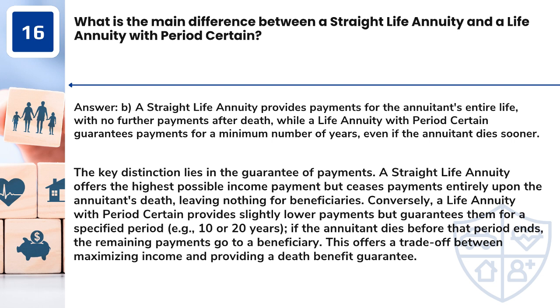A straight life annuity offers the highest possible income payment but ceases payments entirely upon the annuitant's death, leaving nothing for beneficiaries. Conversely, a life annuity with period certain provides slightly lower payments but guarantees them for a specified period, e.g., 10 or 20 years. If the annuitant dies before that period ends, the remaining payments go to a beneficiary. This offers a trade-off between maximizing income and providing a death benefit guarantee.